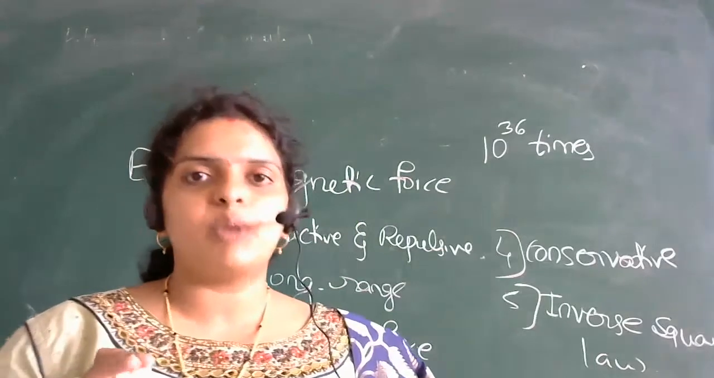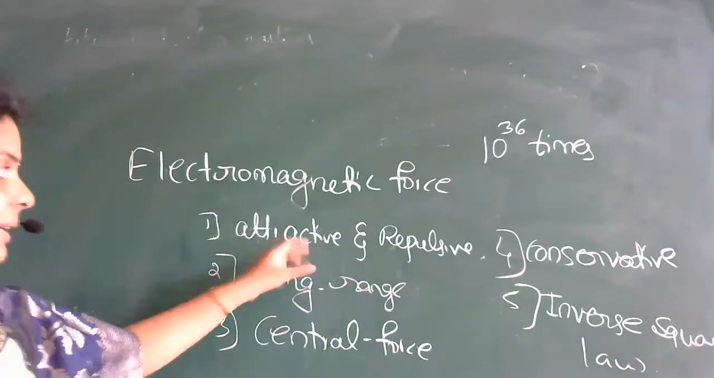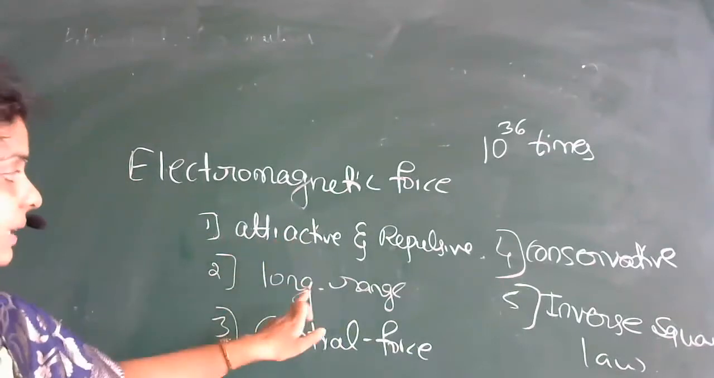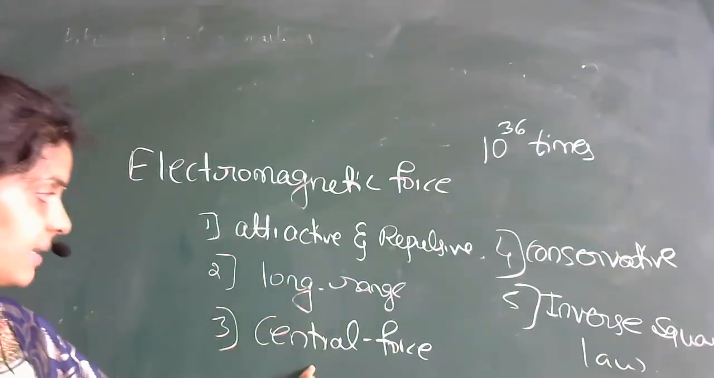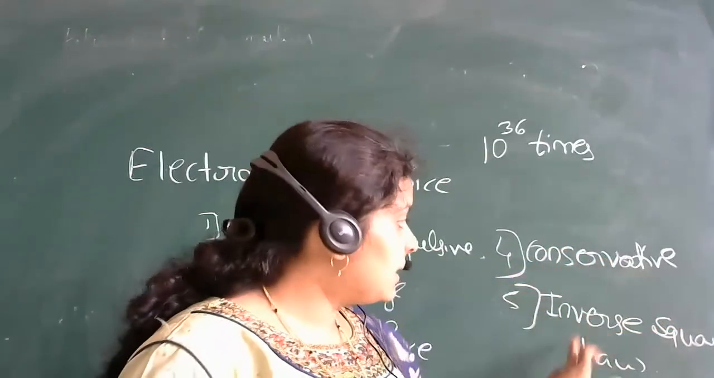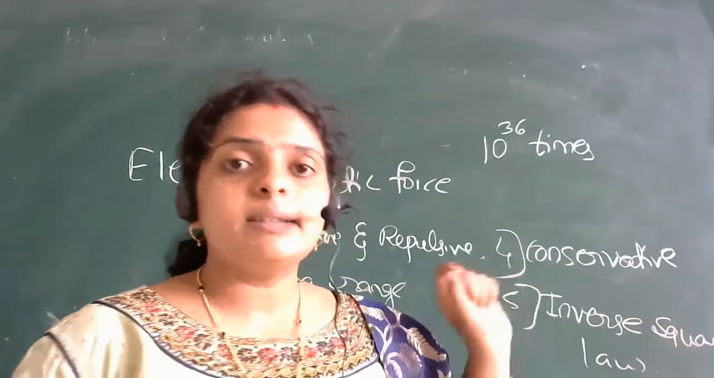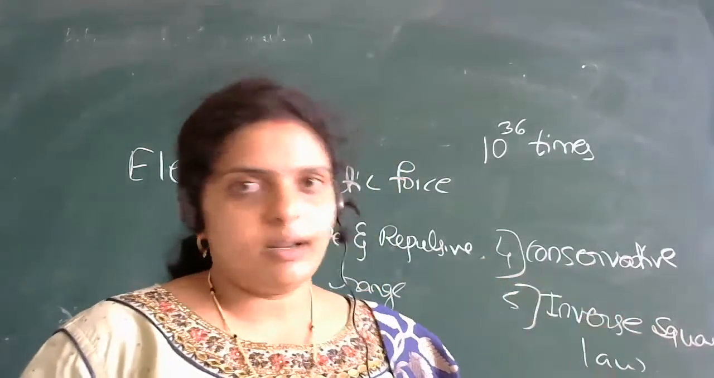So these are the properties of what? Your electromagnetic force. It is both attractive and repulsive in nature. It is a long range force. It is a central force. It is also a conservative force. Then it obeys the inverse square law. The sixth one you can take: it is stronger than the gravitational force.